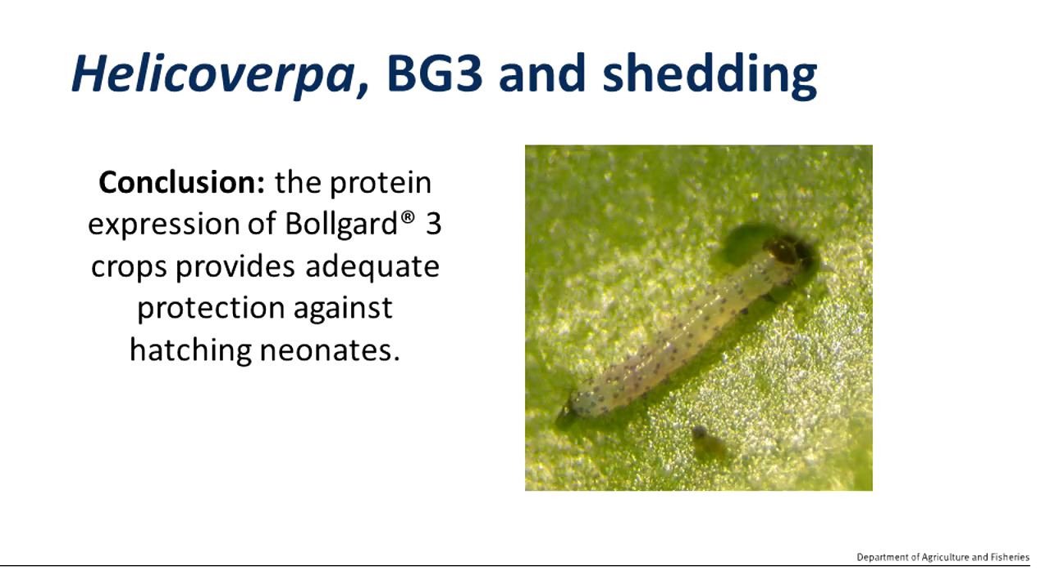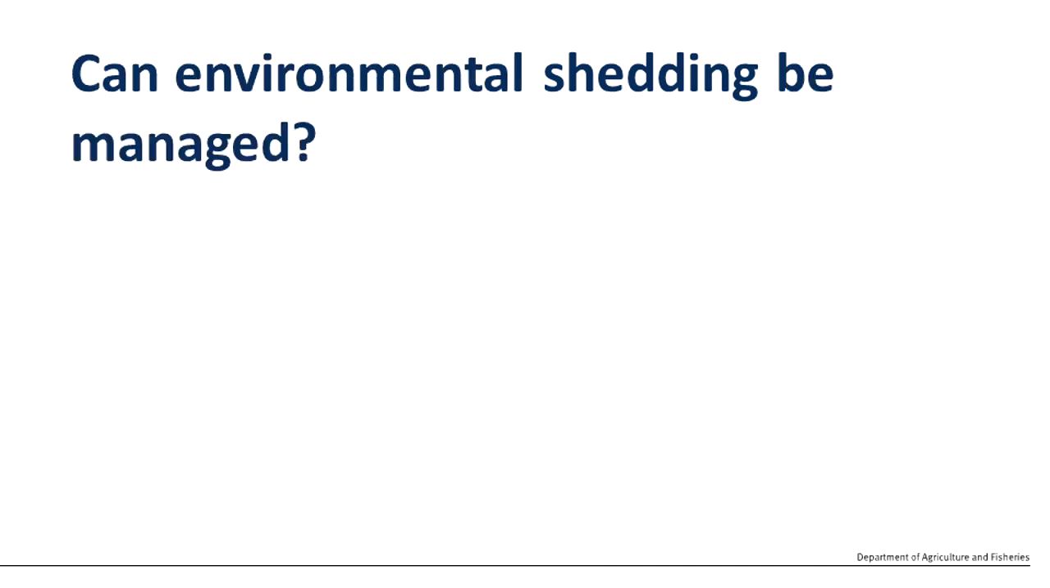The clear conclusion of Mary's research was that the protein expression of Bollgard 3 provided adequate protection against hatching neonates, and that the small amount of feeding that the neonates do to take up that protein was clearly insufficient to generate that ethylene response which would lead to square shedding. So this then leads us to the really important question of, can we manage environmental shedding?